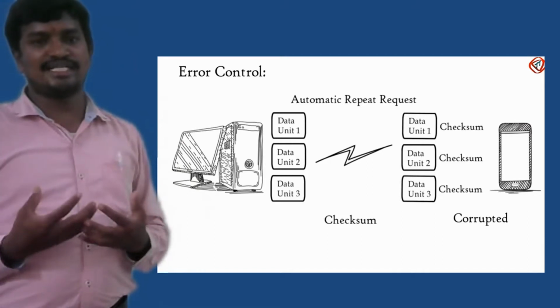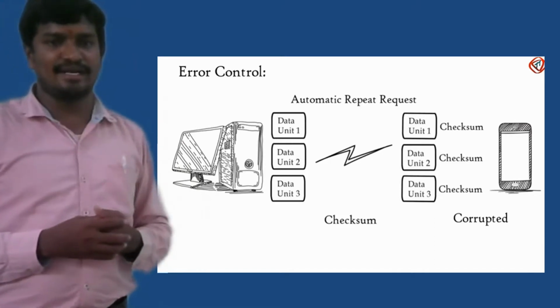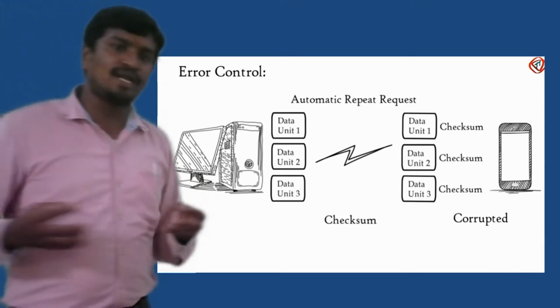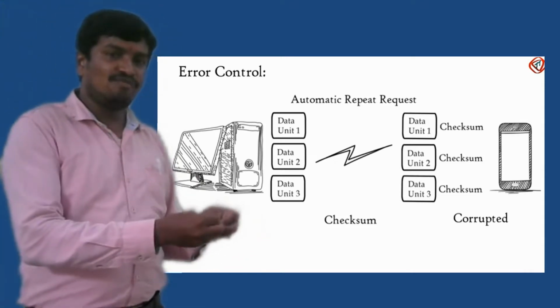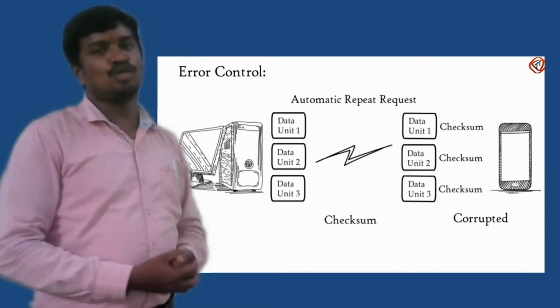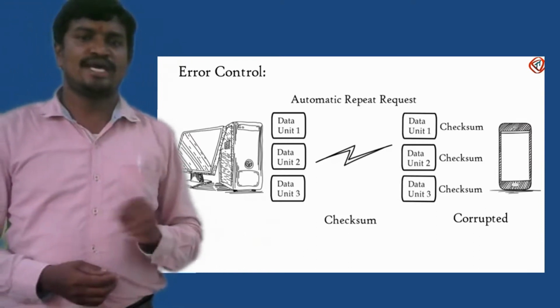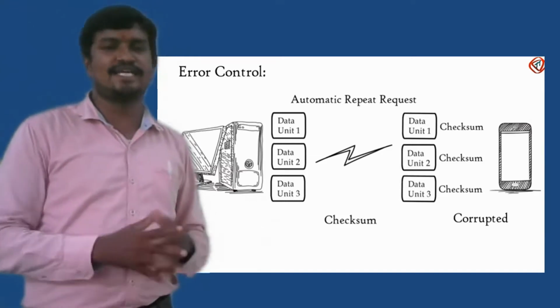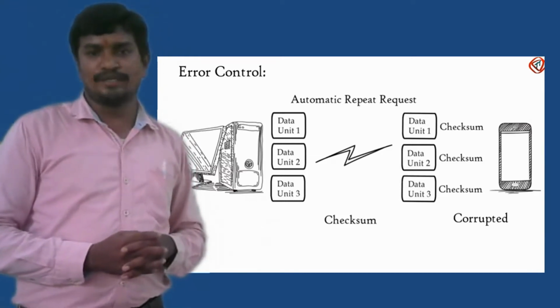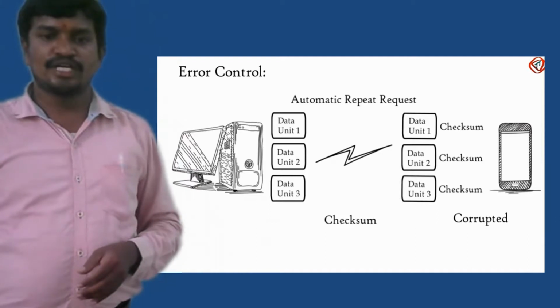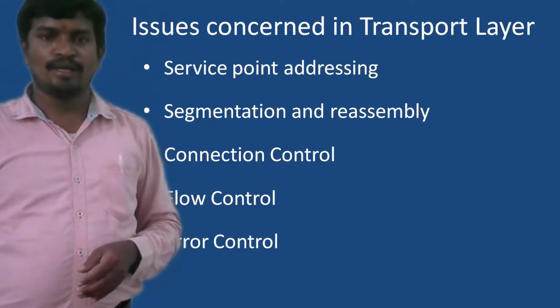If one process says something, the same has to be received at the other end. Though your data is received properly at the node, when you are doing dispatch, if something goes wrong, again it is a headache. That's the reason error control is taken care of at the dispatch level also. That is taken care of by the transport layer. So this way the transport layer is useful.